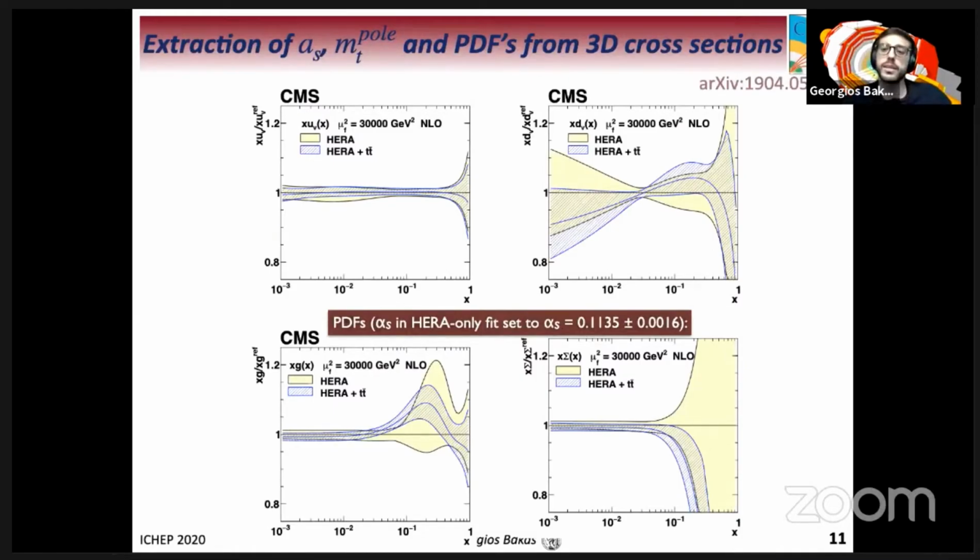On this slide, we present the PDFs with their total uncertainties that are obtained from a simultaneous fit of the PDF, strong coupling strength and top quark pole mass, as stated before, using the HERA data alone and HERA data plus the ttbar data, as a function of x, where x is the fraction of the proton momentum carried by a parton. In general, we can see reduced gluon uncertainty at high x and smaller impact on other distributions via correlations in the fit.